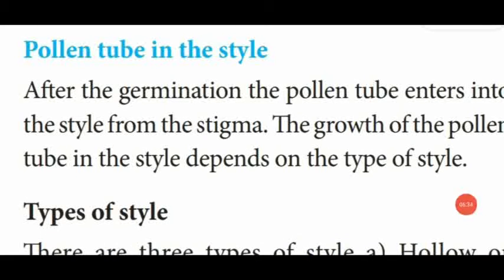Dear students, in the last video class we have seen how pollen grains land on the stigma region. Once landed on the stigma, it germinates and produces the pollen tube. The pollen grain with its pollen tube is accepted by the stigma and fuses with the egg.